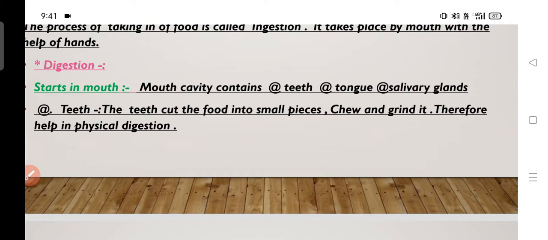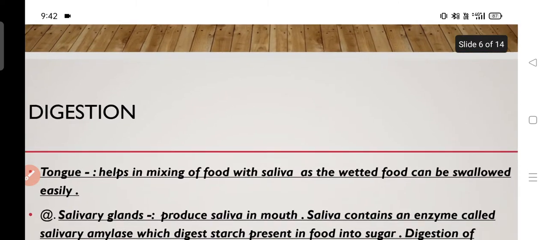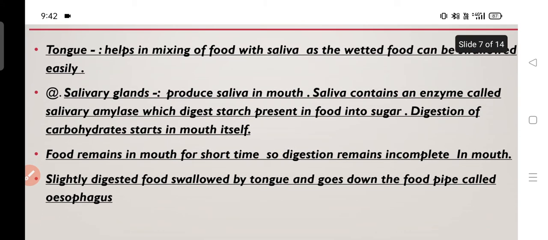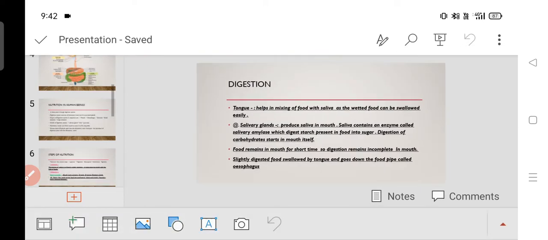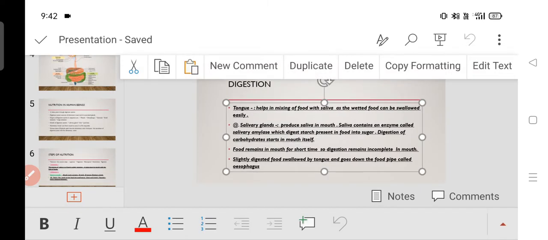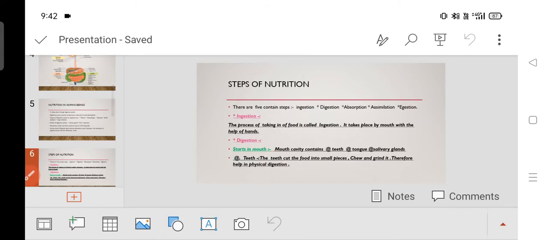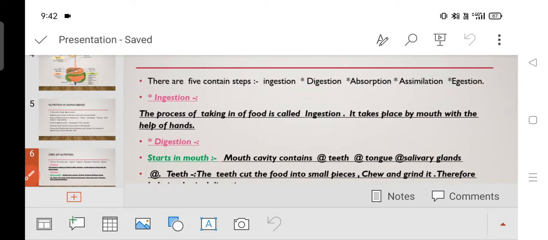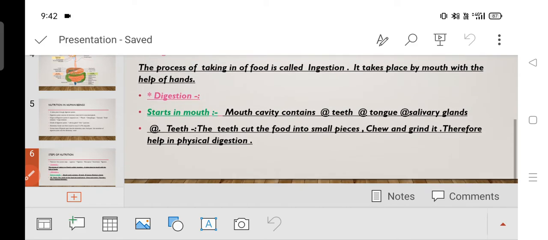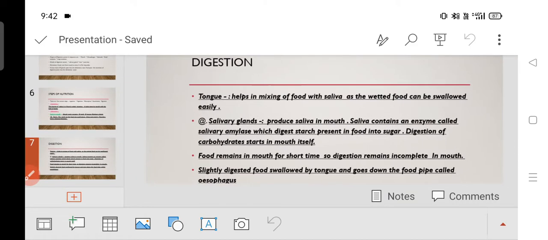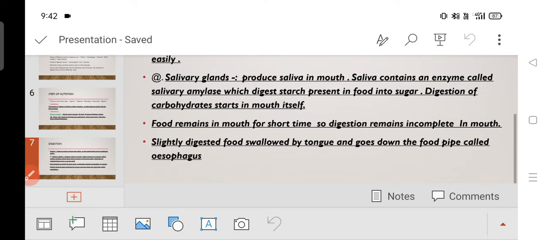Why do teeth bring the physical digestion? Because digestion results in a change in the physical appearance of the food. There is no change in the chemical structure of the food. What is the role of the tongue? The tongue mixes the food with the salivary glands. Sorry, I am mistaken here. The tongue mixes the food with the saliva.